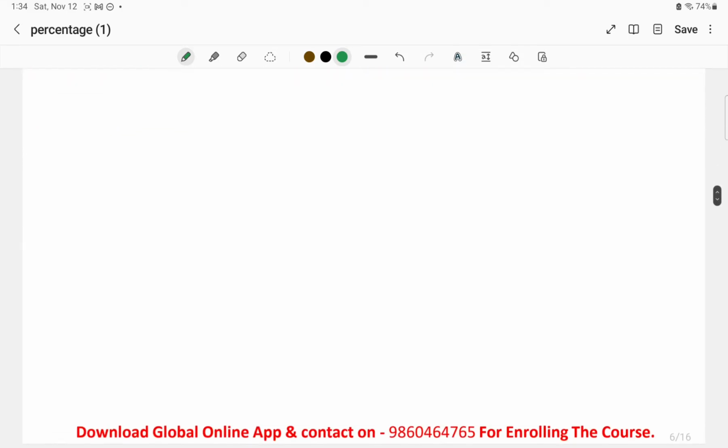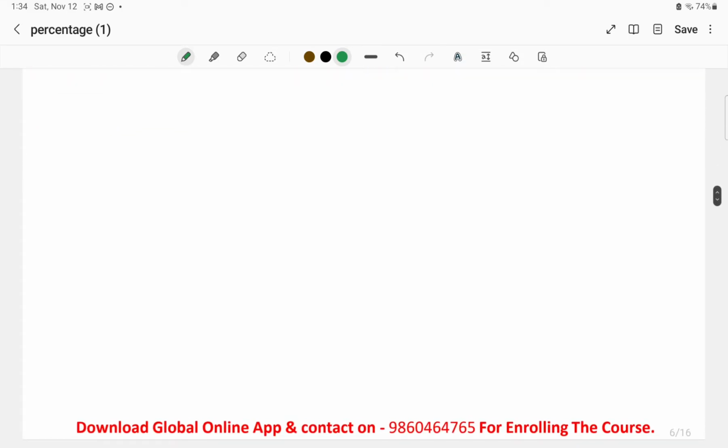So in today's lecture we'll be discussing the topic called percentage. In yesterday's lecture we discussed some of the common percentages. What is percentage? We discussed how to calculate the percentage by the traditional method and by the shortcut method. So let us see some more examples. Yesterday we have seen some of the common percentages.